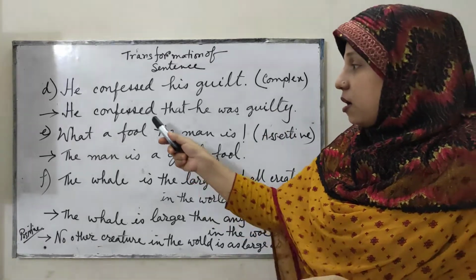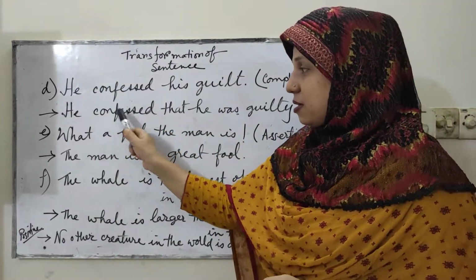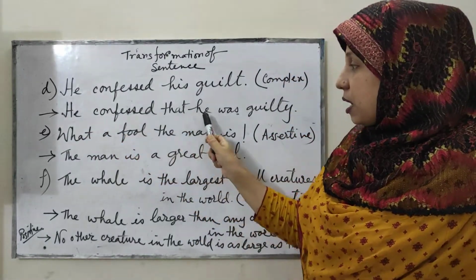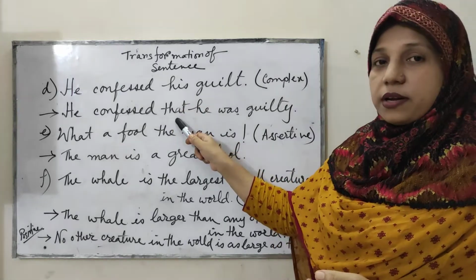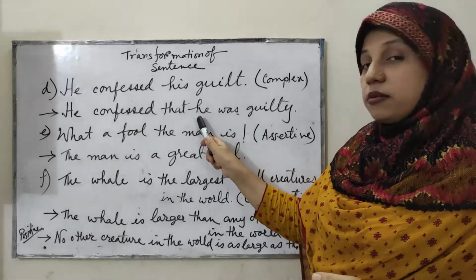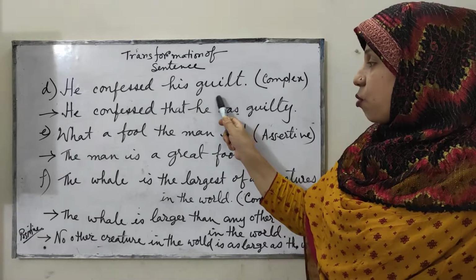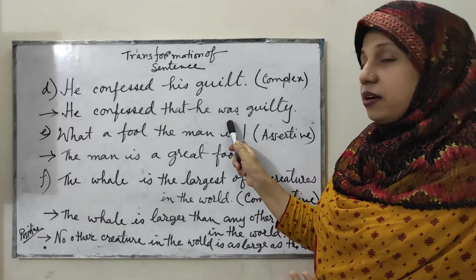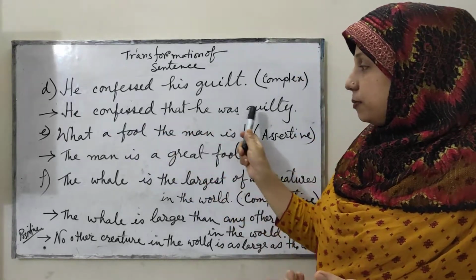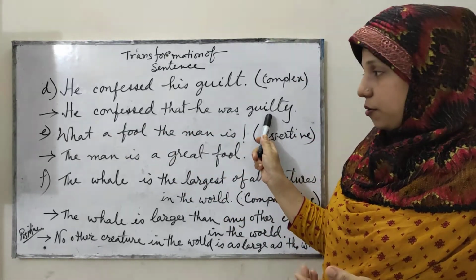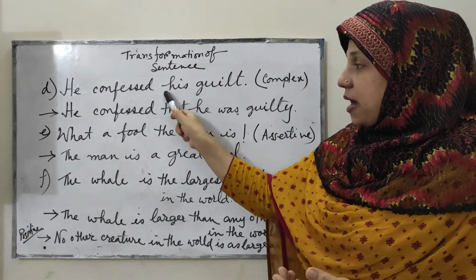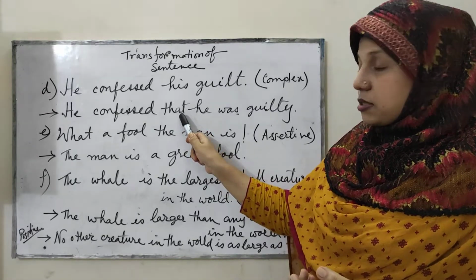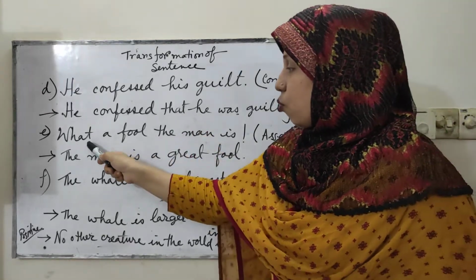Now you see there are two clauses. He confessed: he is the subject and confessed is the finite verb. Another, you see the conjunction that, and another subject he, and was is another finite verb. So you can clearly see that two clauses are formed, and they are joined with the subordinating conjunction that.